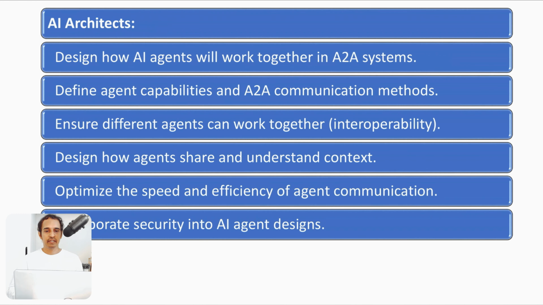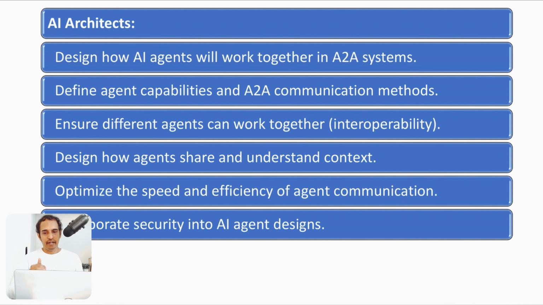And now let us see the AI architect. As an AI architect, he will design how AI agents will work together with A2A systems. Also, how agents are shared from one agent to other agents. These are all things that will be planned by our AI architects. And also the communication method between agents. So how to define communication methods between agents.